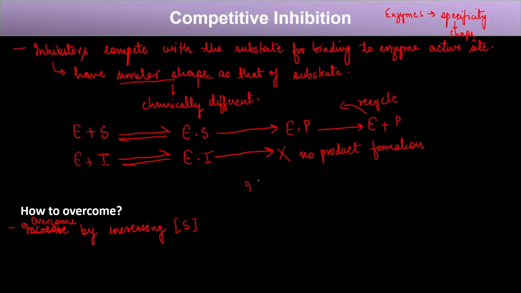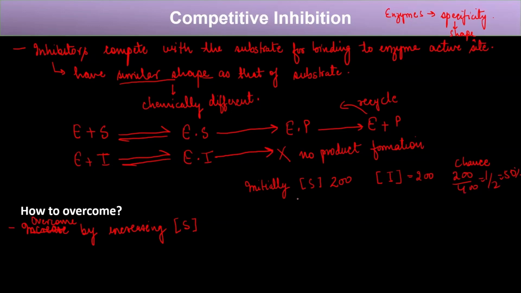So suppose in the initial condition, the substrate is 200 molecules and your inhibitor is also 200 molecules. Okay, then what will be the chance of the inhibitor binding to the enzyme? So the chance will be 200 by 400, right? That is 1 by 2, or 50%. So out of 2 molecules that can bind to an enzyme, one can be inhibited, right?